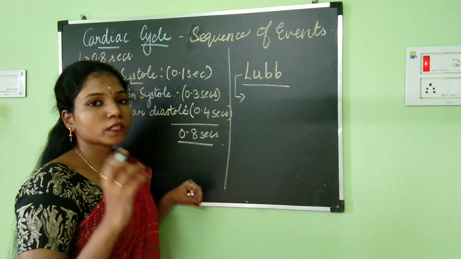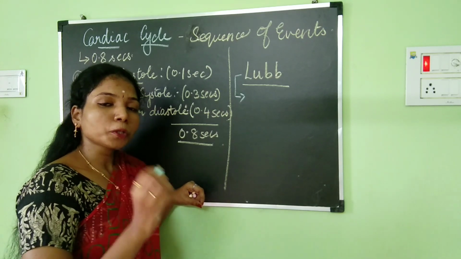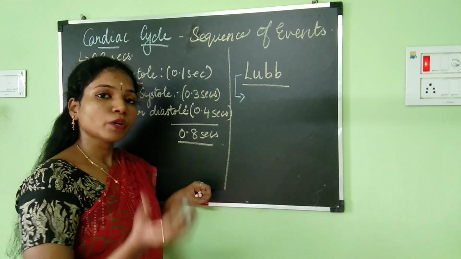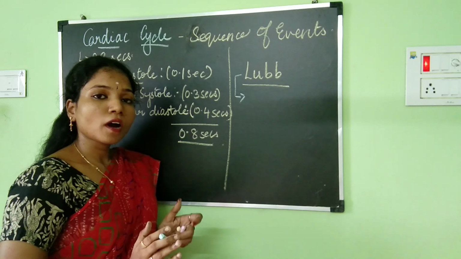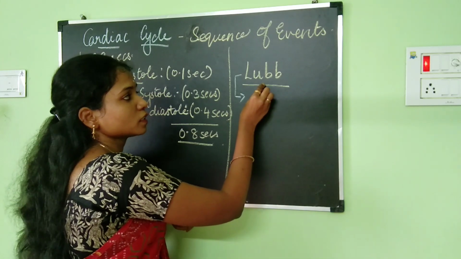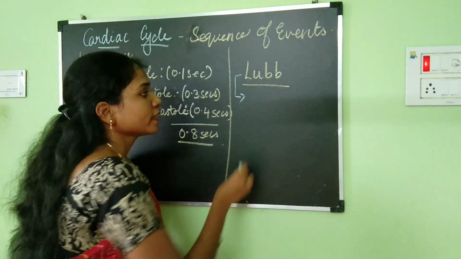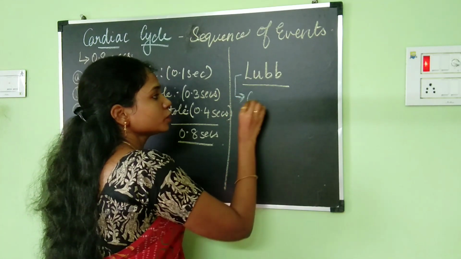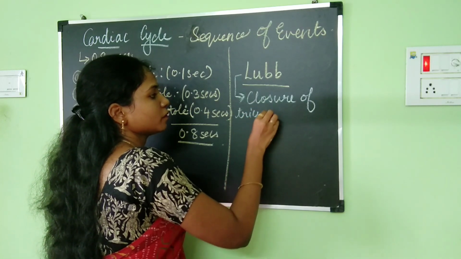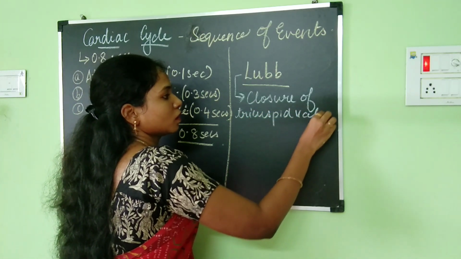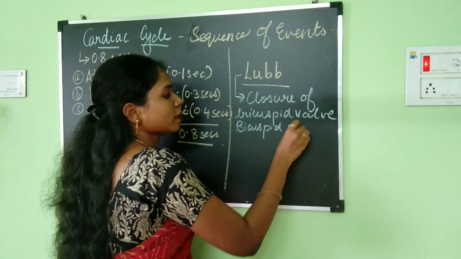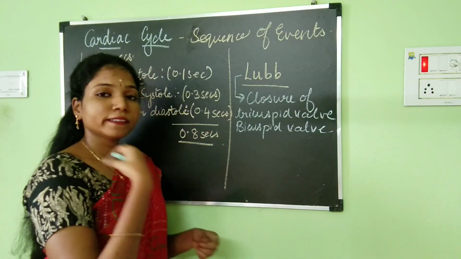The lub and the dub sound which is coming from your heart is because of the closure and opening of the heart valves. Okay, so we have discussed about all the heart valves in our previous video, right? So the sound of heart is basically because of the closing and opening of the heart valves. The first sound that you hear is lub, and this lub sound is due to the closure of the tricuspid and bicuspid valve. So when the tricuspid and bicuspid valve closes, then you will hear the lub sound.